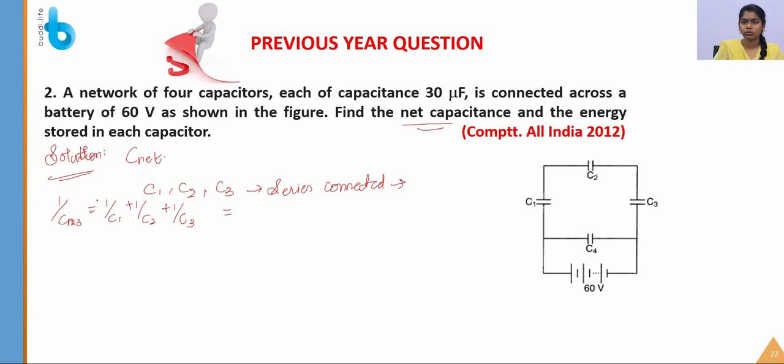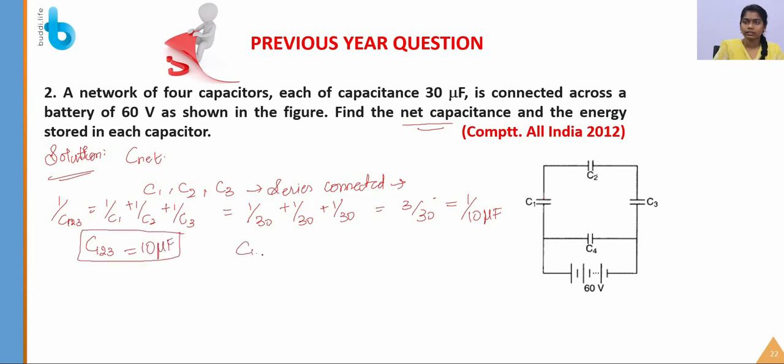All the capacitance values are the same, so 1 by 30 plus 1 by 30 plus 1 by 30, which gives 3 by 30, equal to 1 by 10 microfarad. So this is the reciprocal of the net capacitance for C1, C2, C3. So if you calculate the series capacitance for C1, C2, C3, the value is 10 microfarad.